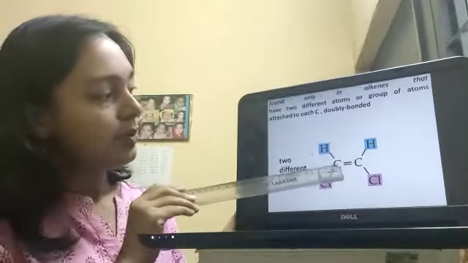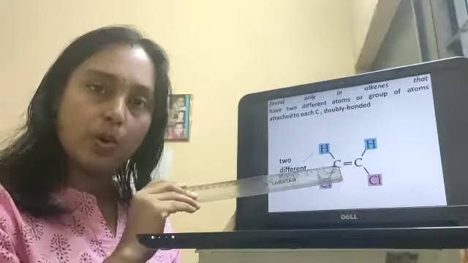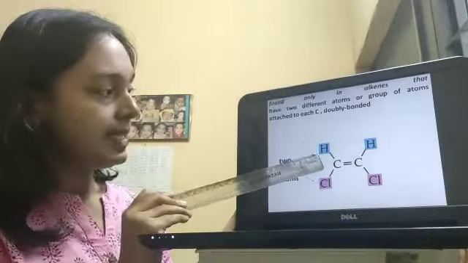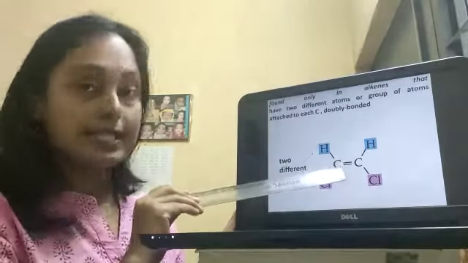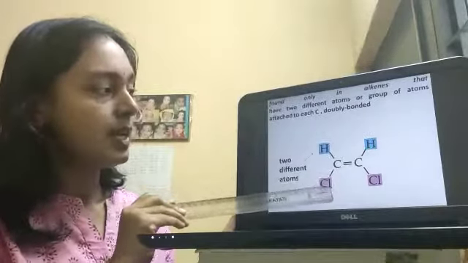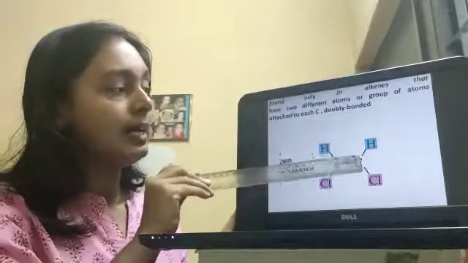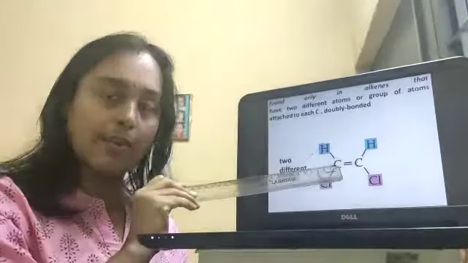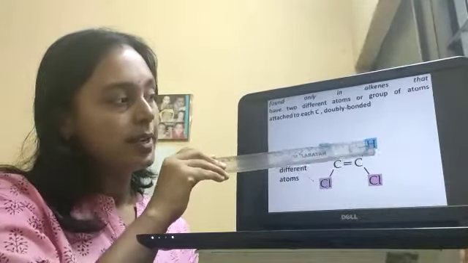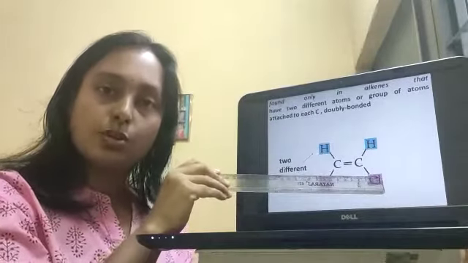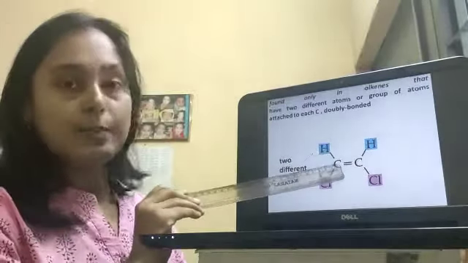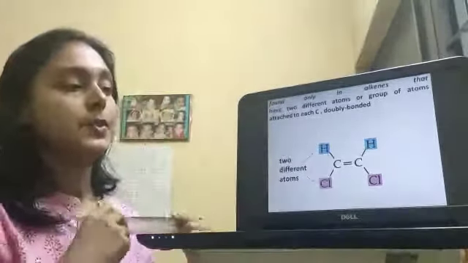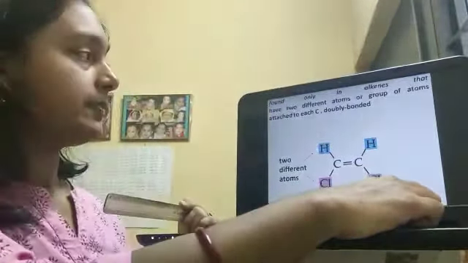When the carbon which is doubly bonded with another carbon contains two different atoms, here this carbon is linked with two different atoms, hydrogen and chlorine, and the other carbon doubly bonded with it is linked with hydrogen and chlorine, which are also different from each other. So the condition is that the doubly bonded carbon should be linked with two different atoms so that we can get the cis-trans isomers.